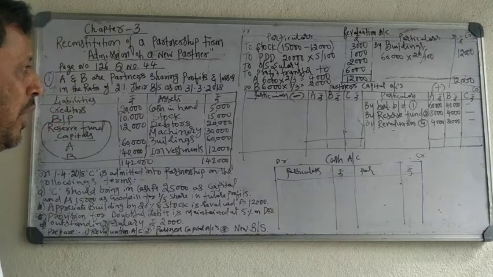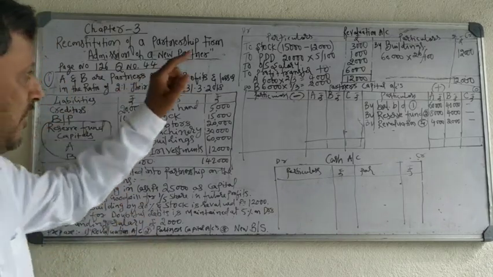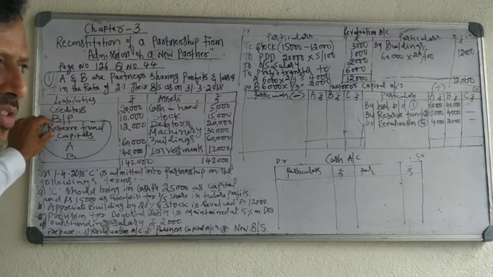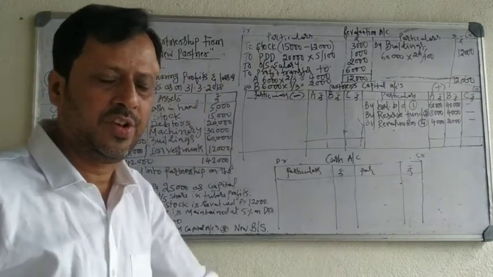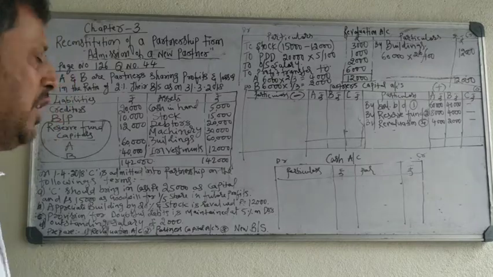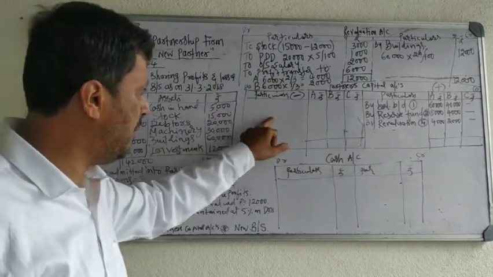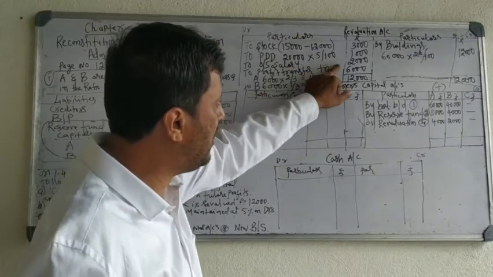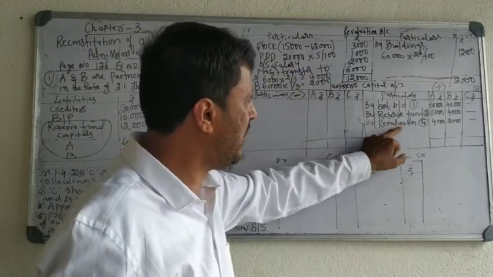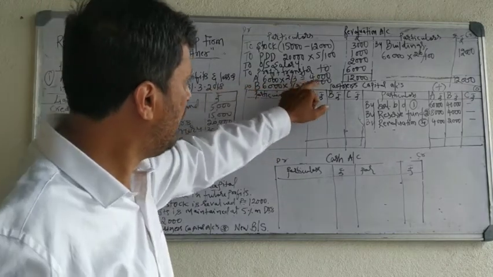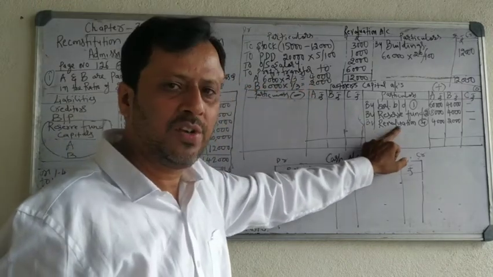So how do you have to record? Capital balance, first entry, credit side. Reserve fund or general reserve, if it is given, second entry, credit side. Profit and loss account if it is given on the liability side, credit side. If it is given on the asset side, debit side. Fourth entry, revaluation. If it is profit, credit side. If it is loss, debit side. So in this problem there is a profit, 4,000 and 2,000, so record on the credit side.